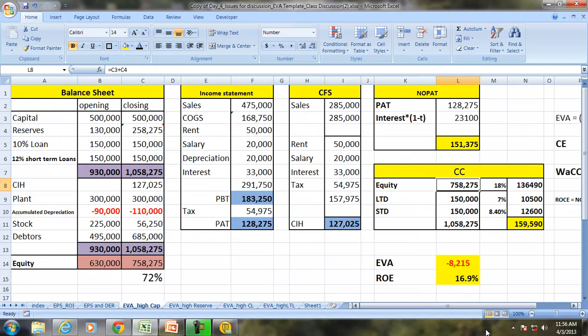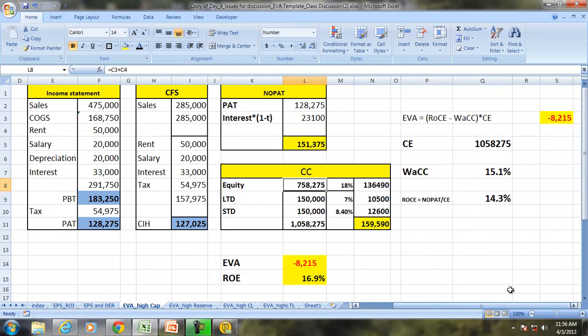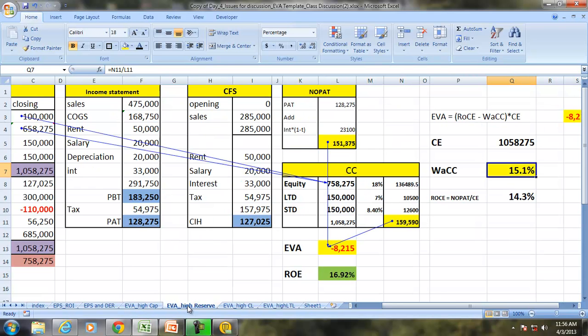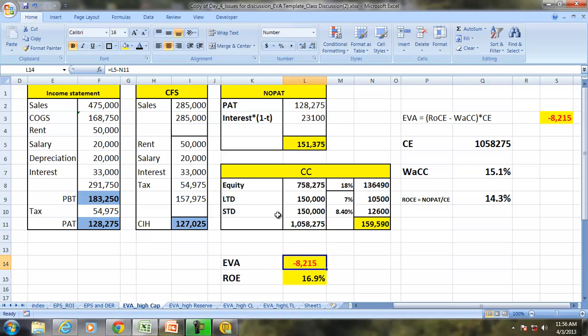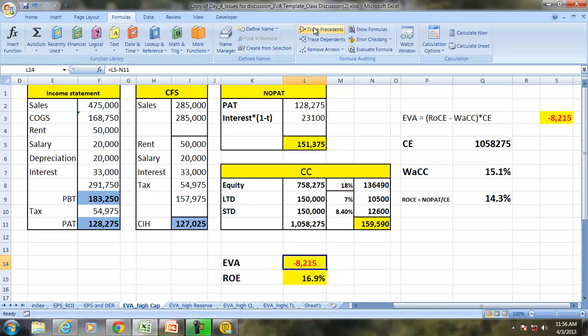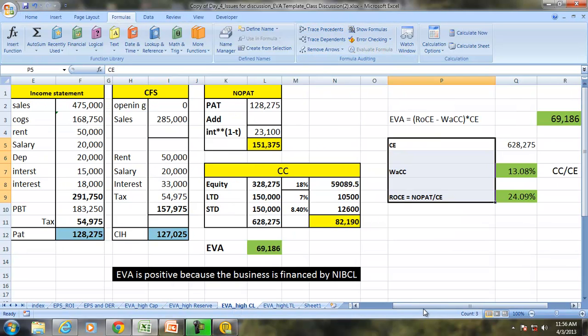In the previous case also it is 15.1% because there is no change in the equity, but the composition of equity changes. So whether high capital or high reserve, EVA is same, minus 8,215. Now we'll see the third balance sheet.